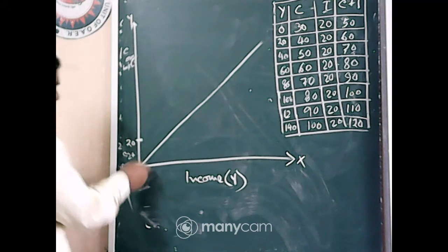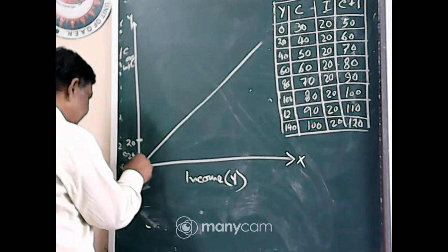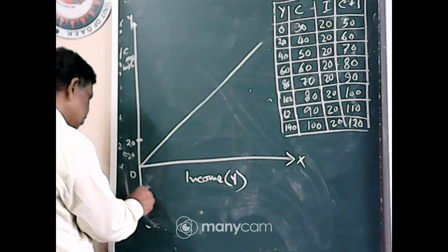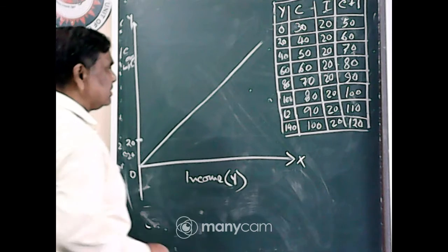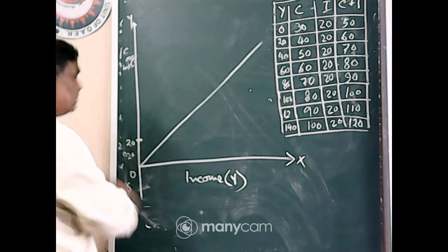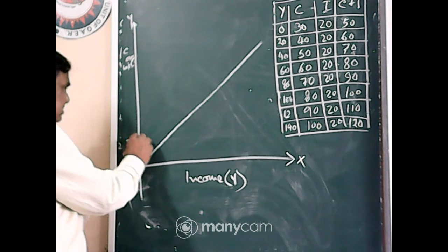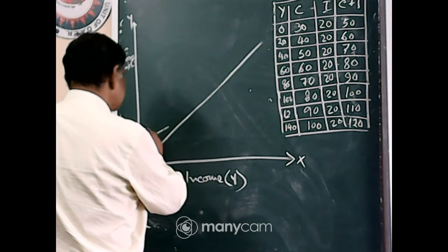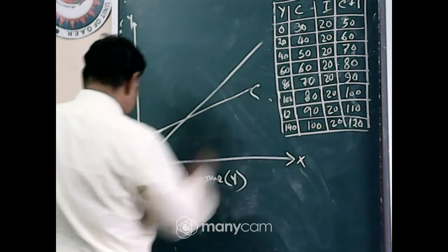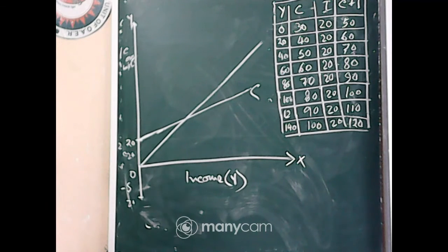Now your income is 0. As you are consuming 20 units, saving is minus, because you have no income. Either you are getting a loan or taking help from others, so it is minus 20. So if 20 is the starting point of C, minus 20 will be the starting point of saving.